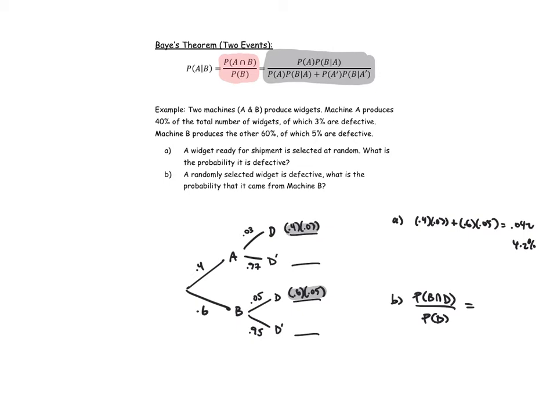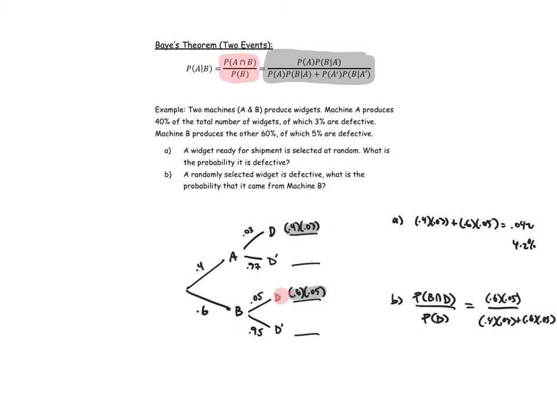So B and defective would be here, this probability, over defective, which is what we have already highlighted in question A. So we're going to take 0.6 times 0.05 and divide it by 0.4 times 0.03 plus 0.6 times 0.05.